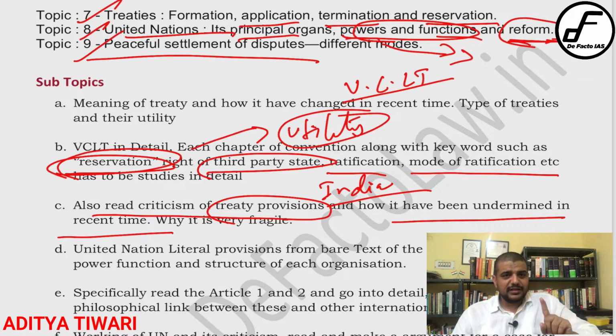One is the Security Council and second is General Assembly. Now General Assembly need not multiple reform. Why? Because it truly possesses a democratic character. But most of the reform that we are talking about is with respect to Security Council. So that is one point that you should keep in mind. So focus on reform.